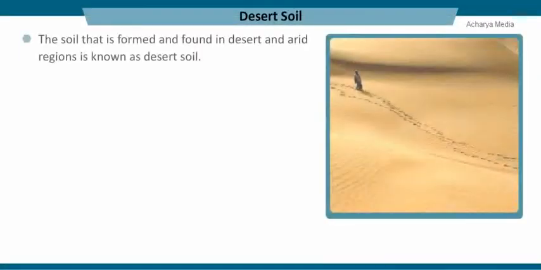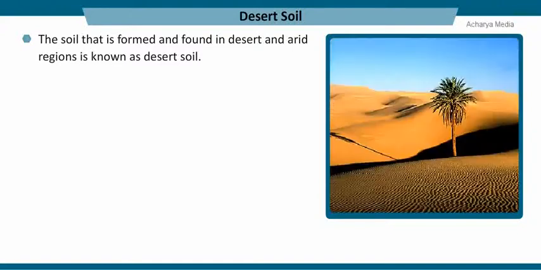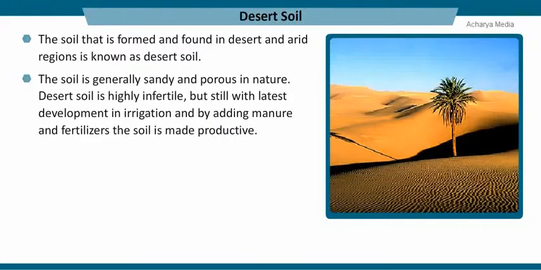Desert soil. The soil that is formed and found in the desert and arid regions is known as desert soil. The soil is generally sandy and porous in nature. This soil cannot retain the water.